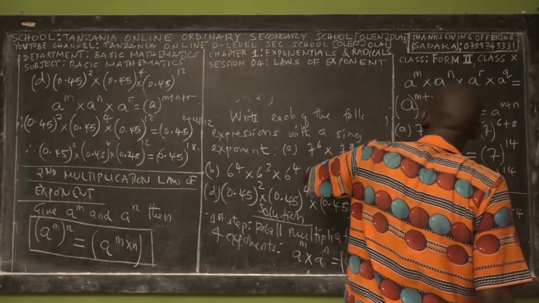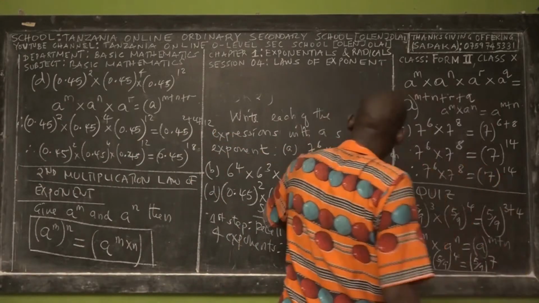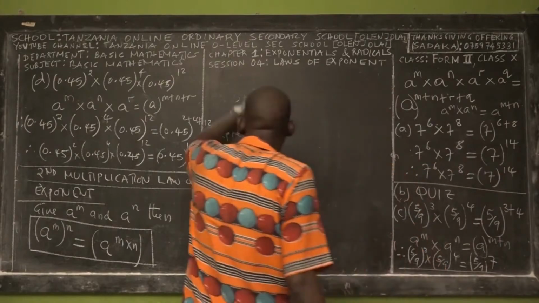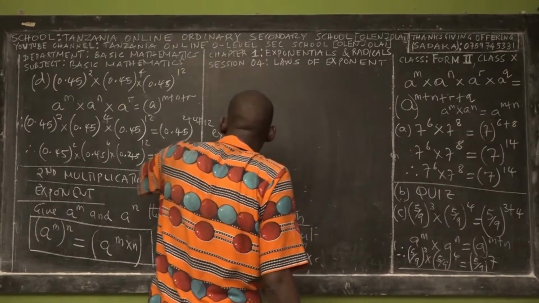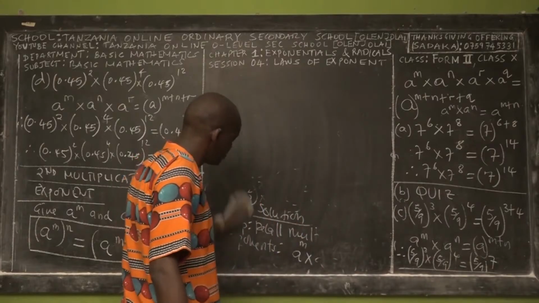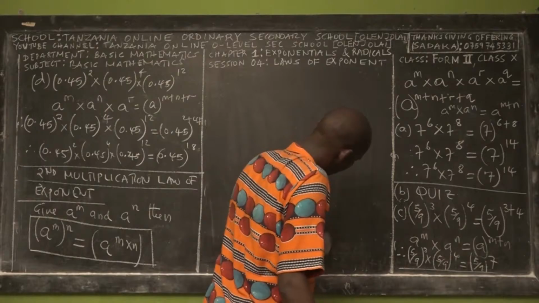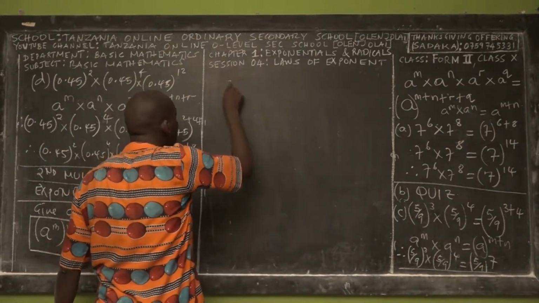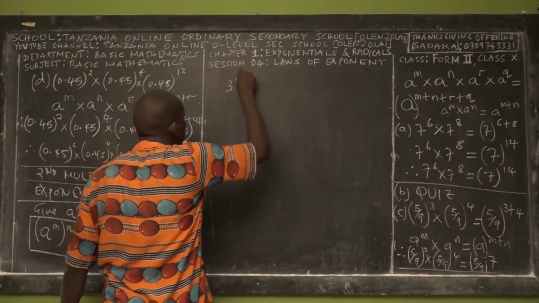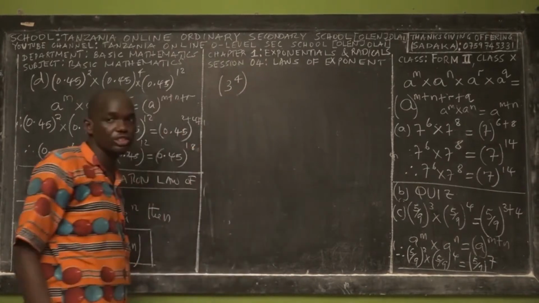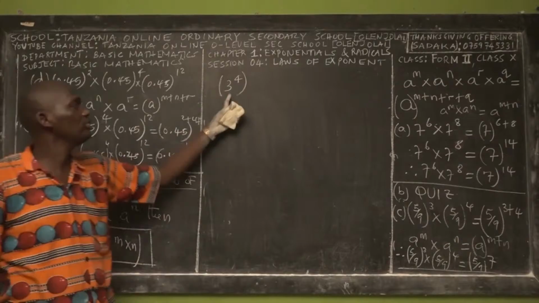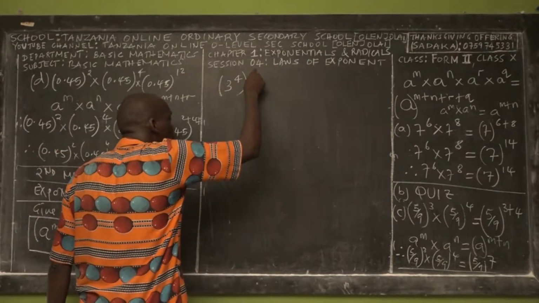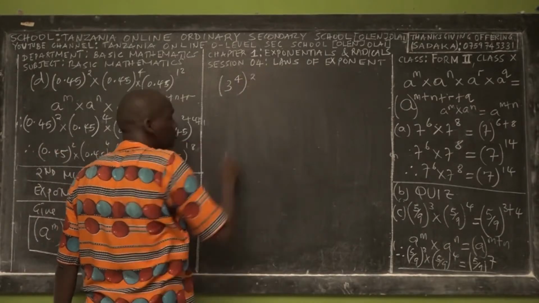Don't worry, I will give you an example. You'll understand in the example. Let me clarify, because I know that for many students that concept is not clear. What does that second law mean? For example, if you are given 3 power 4, we know that this is the power form of exponent. This is the base, this is the exponent. But again, we have another exponent outside of the bracket, which is 2.